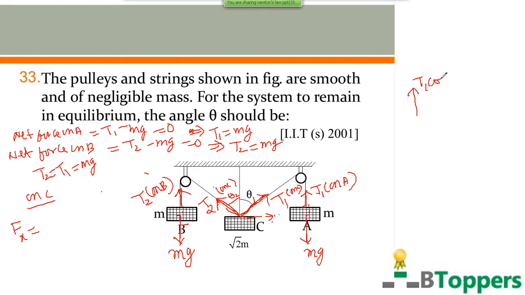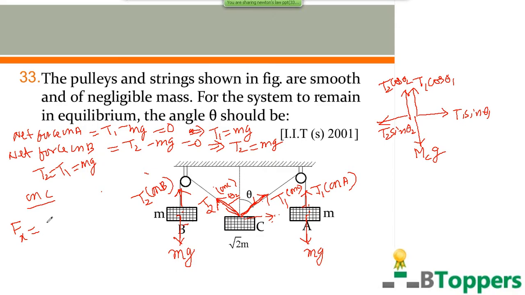So T1 cos theta 1 acts upwards, T1 sin theta 1 acts towards the right side for the block C. Similarly, if you resolve the other tensile force into components, T2 cos theta 2 acts upwards, T2 sin theta 2 acts towards the left side on C. Weight of the block C, we can write as mass of C into g. It acts downwards. This is a free body diagram for C.